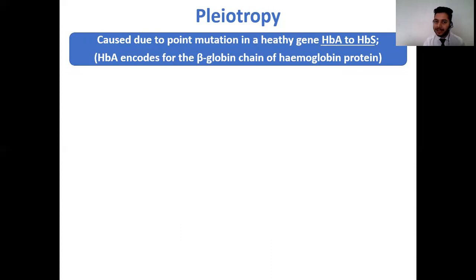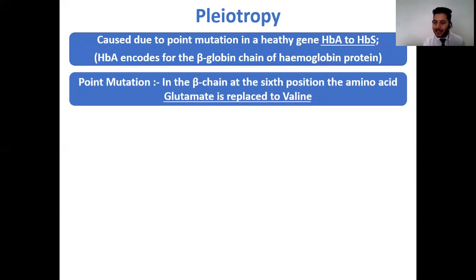This normal healthy gene HBA is responsible for the synthesis of the beta globin protein chain within your hemoglobin protein. We all know that the hemoglobin protein is made up of 4 chains, 2 alpha chains and 2 beta chains. So this HBA encodes for the beta globin polypeptide chain of the hemoglobin protein. Now why is sickle cell anemia caused? This HBA gets mutated to HBS. This HBS is said to be a faulty gene, occurring due to a point mutation in the HBA gene, converting it into HBS.